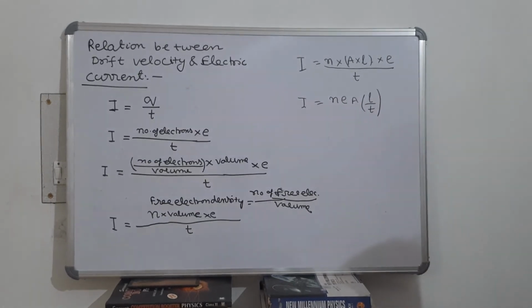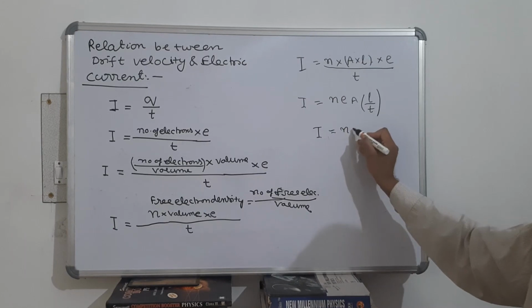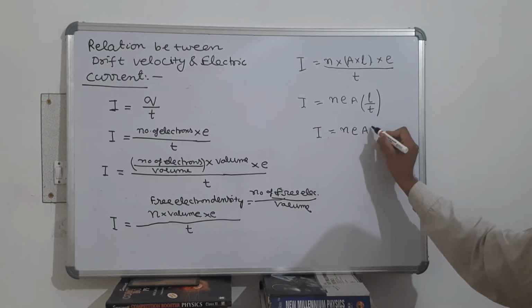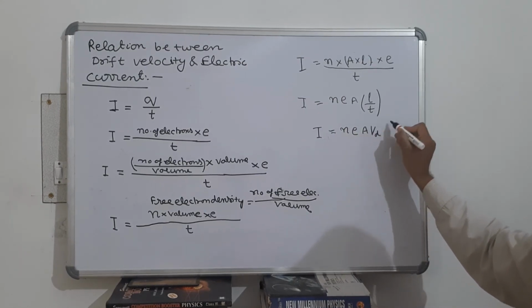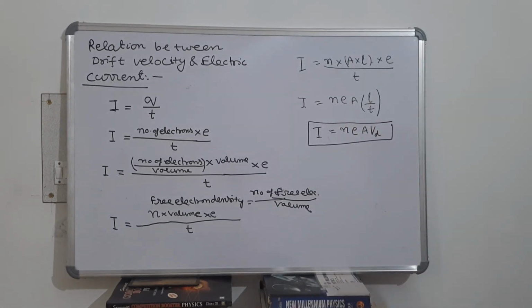And length upon time, as you know, is another physical quantity called velocity. Therefore, I is equal to N e A into drift velocity. This is the relation between electric current and drift velocity.